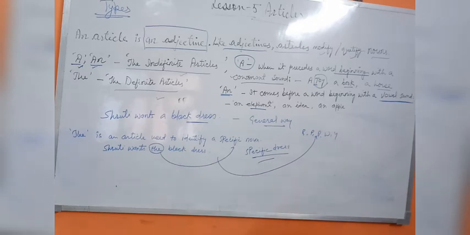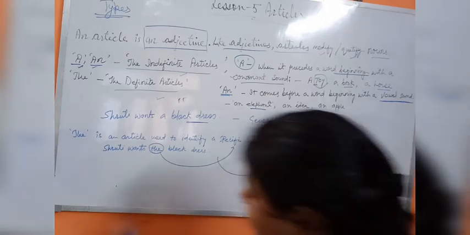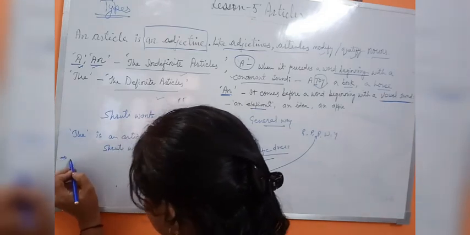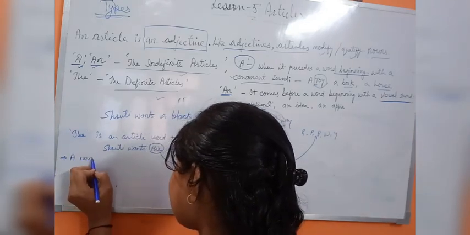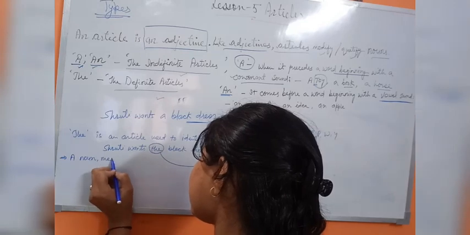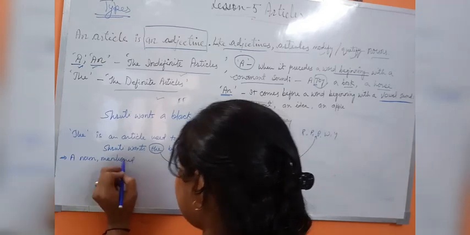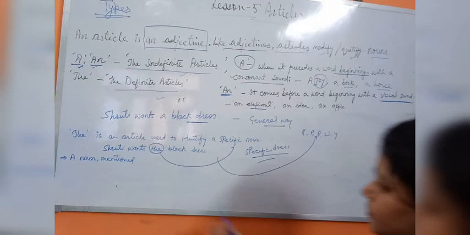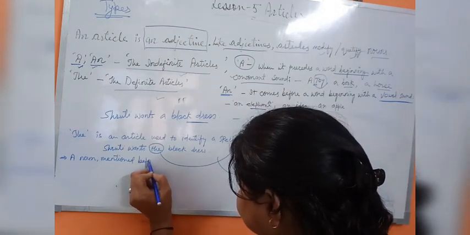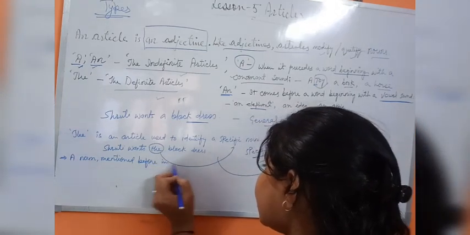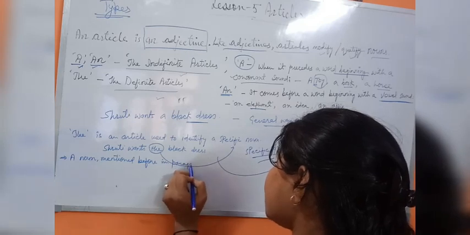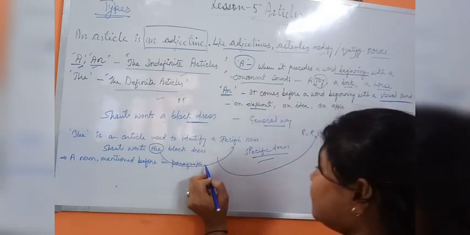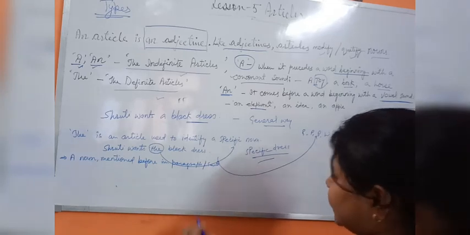The definite article "the" is also used to refer to a noun which has been mentioned before in a sentence or paragraph.